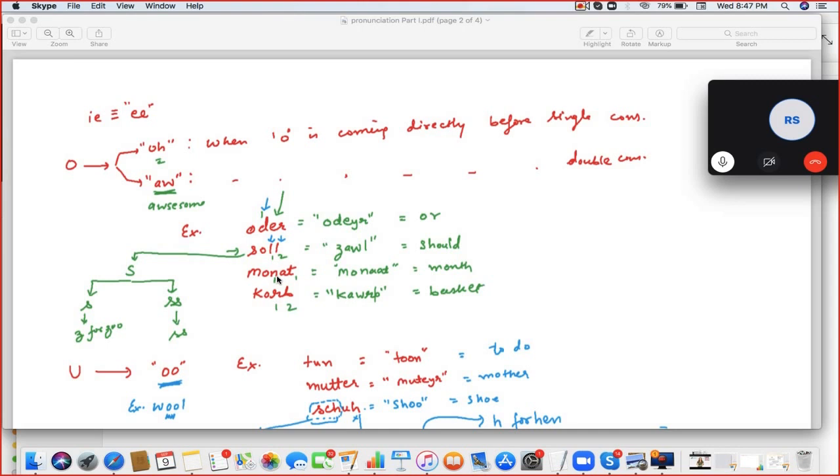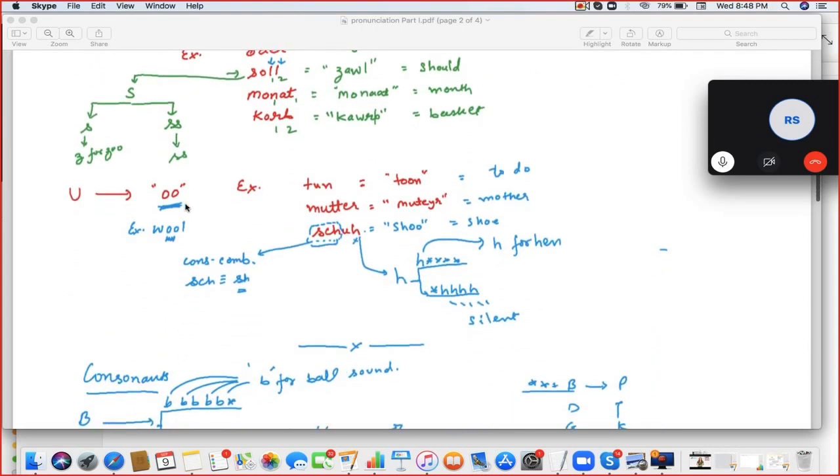Monat. Monad. Next. Korb. Corp. Okay. Corp. Order. Corp. Zol. Monad and Corp. If there are two consonants, then it is the short O. Correct. Corp.